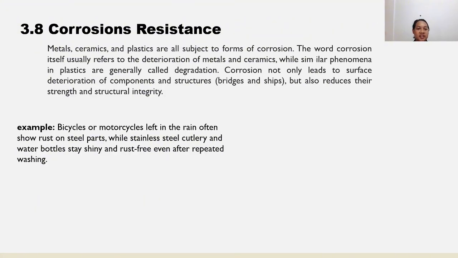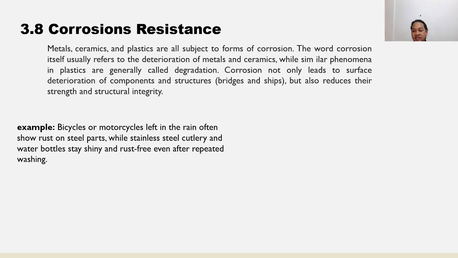Next, we have corrosion resistance. Metals, ceramics, and plastics are all subject to some form of corrosion. The word corrosion itself usually refers to the deterioration of metals and ceramics, while similar phenomena in plastics are generally called degradation. Corrosion not only leads to surface deterioration of components and structures, but also reduces their strength and structural integrity.